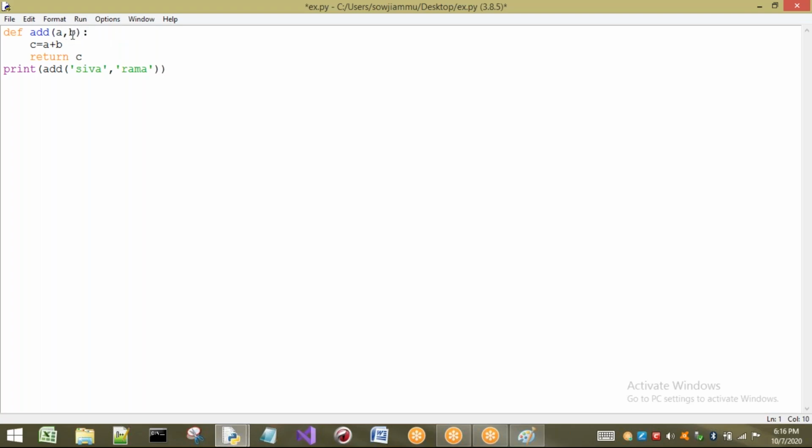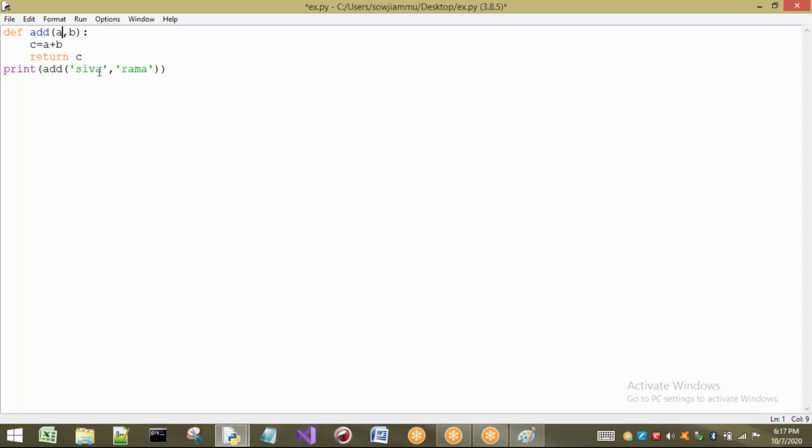If I'm not going to write the data types here, what is it going to consider? I don't know which type A is until some value is passed to it. If I pass a string to it, it becomes string. If I pass int, it will become int. If I pass float, it will become float, and so on. So you can understand what is happening here.